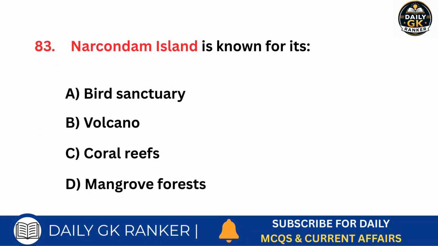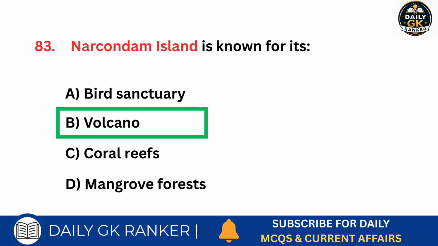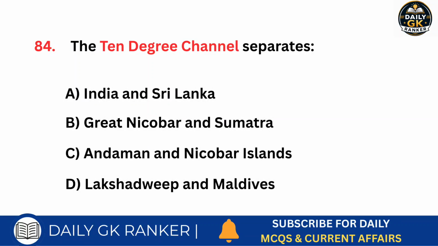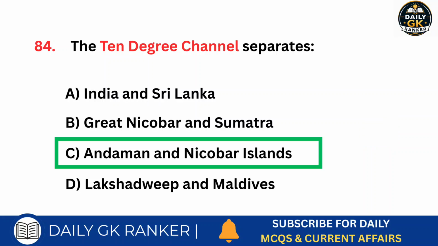Narcondam Island is known for its what? Answer is volcano. The 10-degree channel separates which island groups? Answer is Andaman and Nicobar Islands.